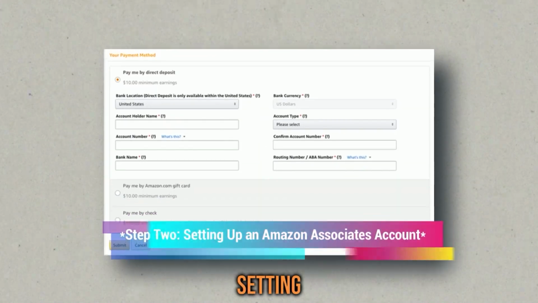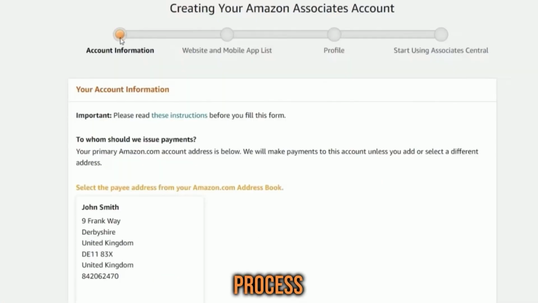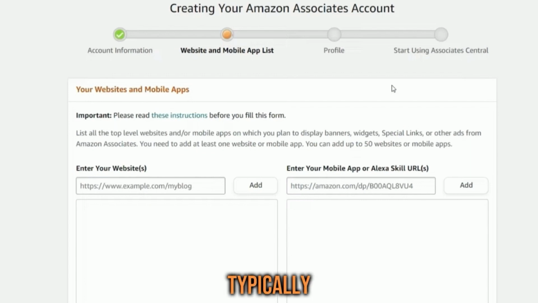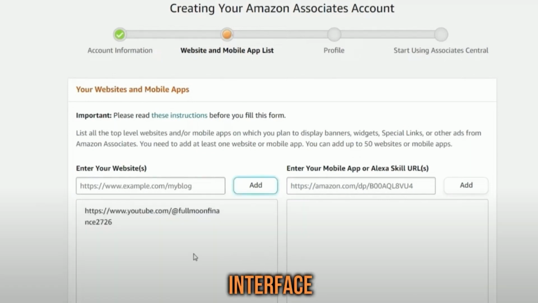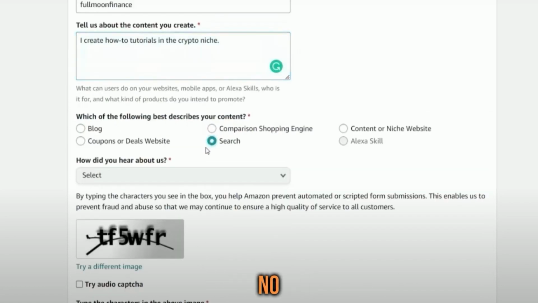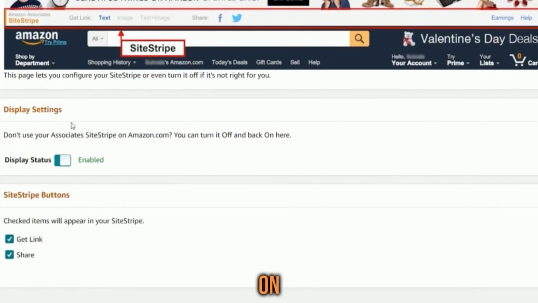Step 2. Setting up an Amazon Associates account. Following Glow with Gio's advice, the process is hassle-free, requiring only your email. Amazon Associates is available in 20 different countries, and approval typically takes 24 to 48 hours. The platform offers a user-friendly interface, displaying essential statistics such as click-through rate. No need for additional tracking tools. Amazon Associates provides all the necessary data on their website.